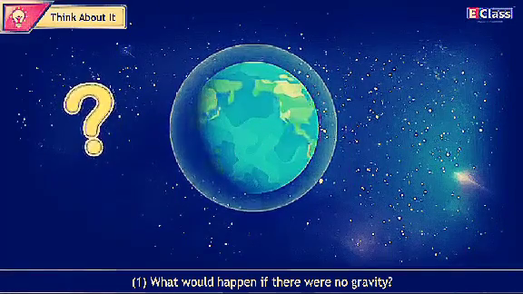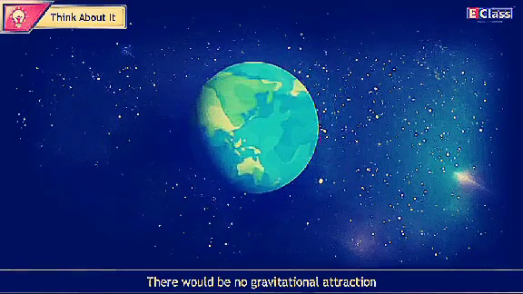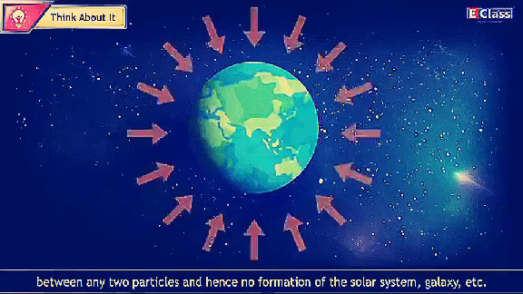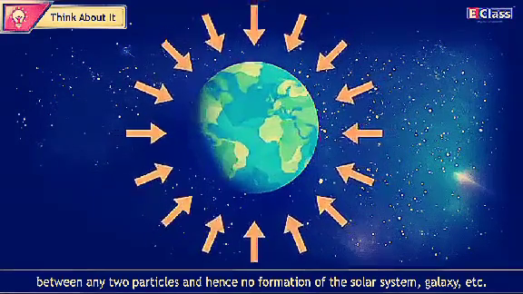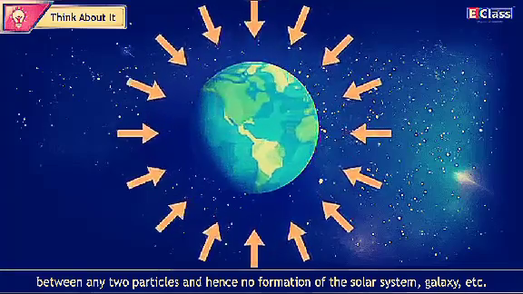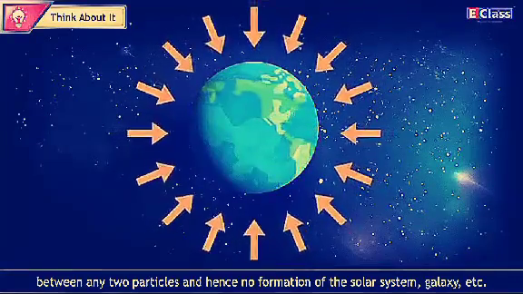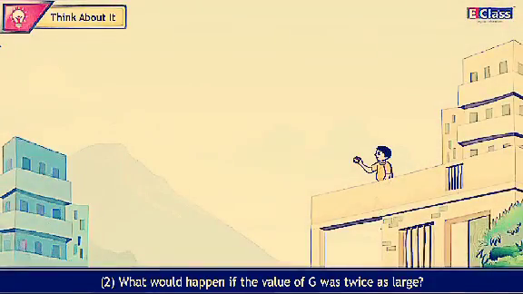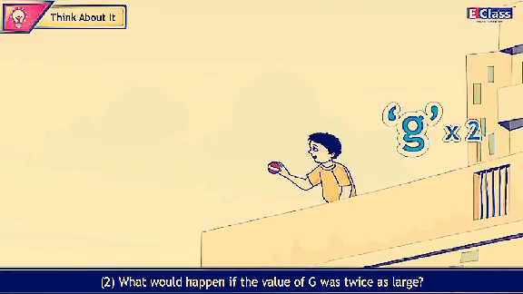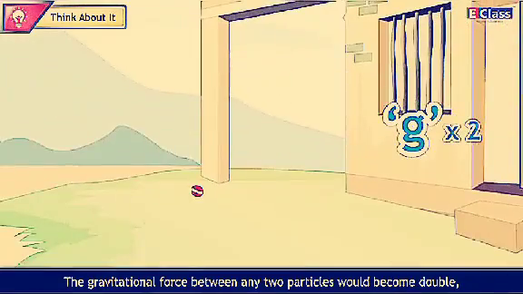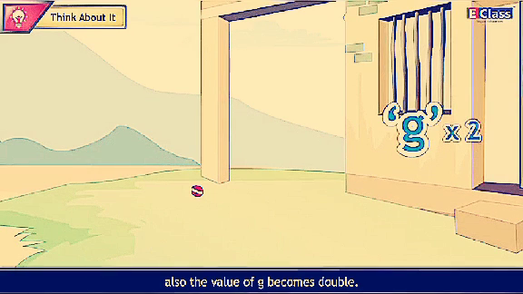Think about it. What would happen if there were no gravity? There would be no gravitational attraction between any two particles and hence no formation of the solar system, galaxy, etc. What would happen if the value of g was twice as large? The gravitational force between any two particles would become double. Also, the value of g becomes double.